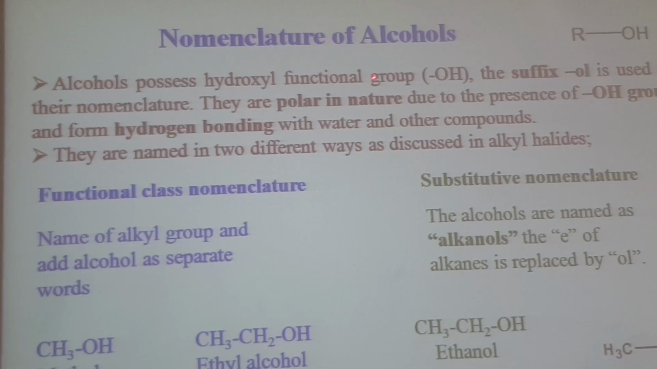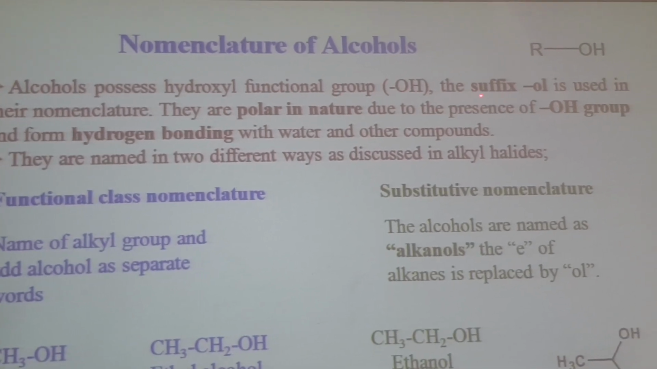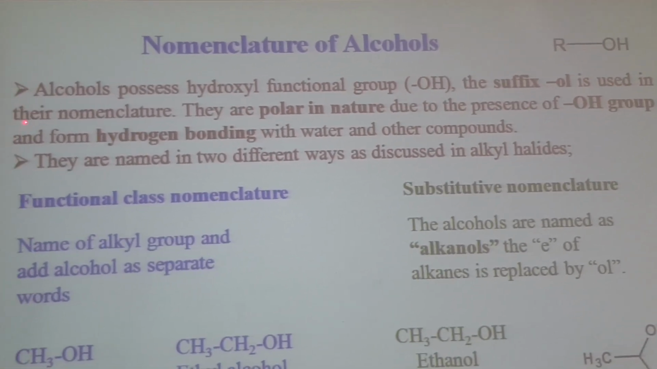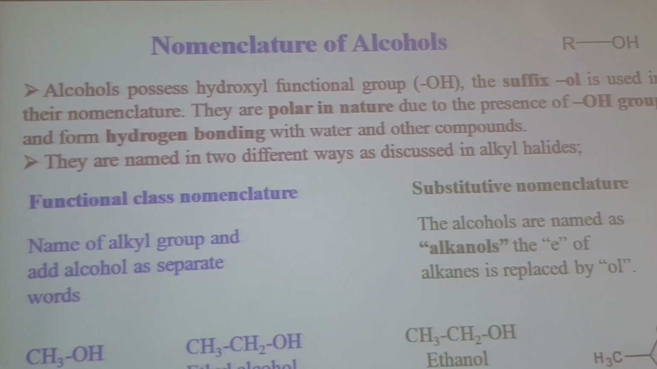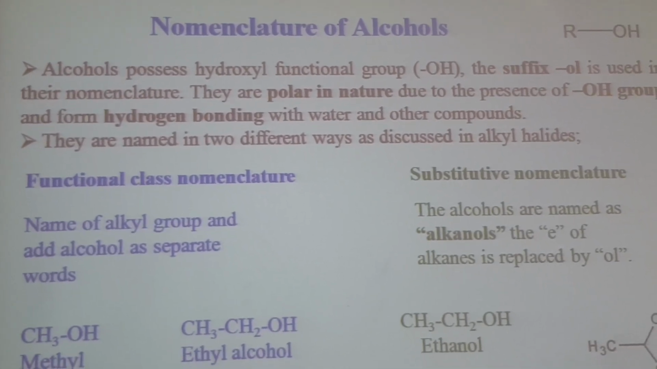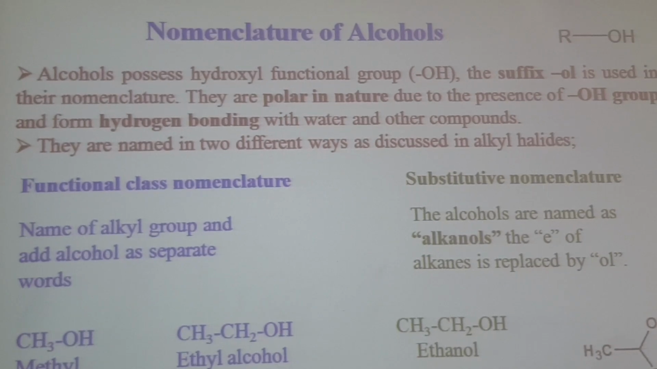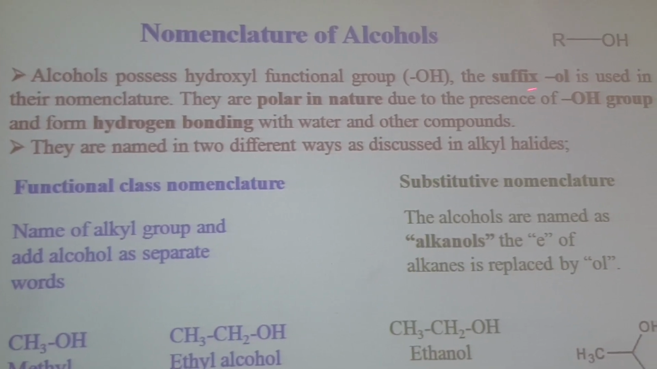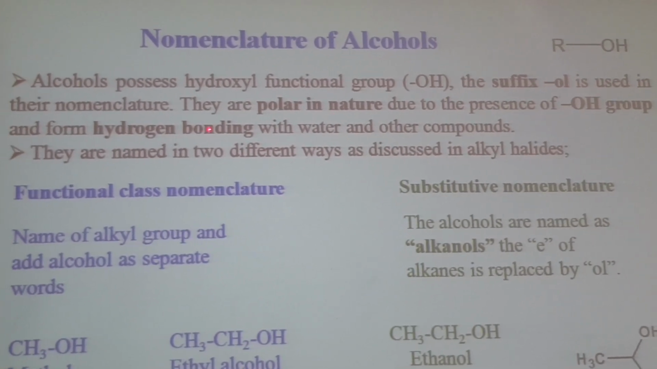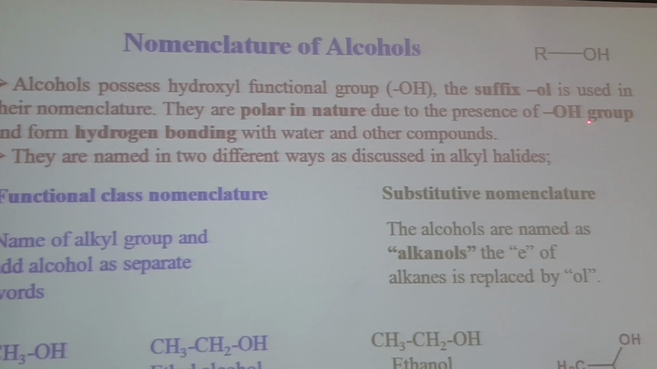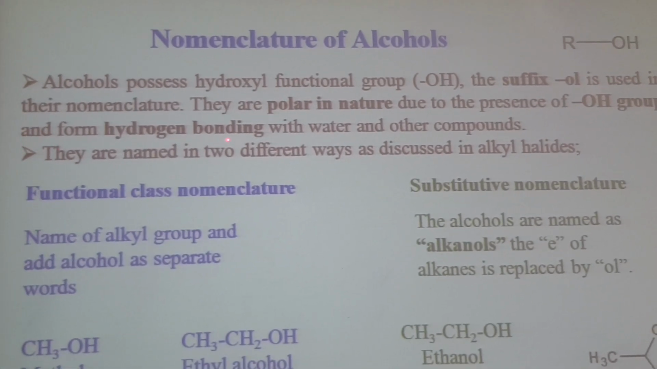Alcohols possess the hydroxyl functional group OH. The suffix OL is used in their nomenclature. In the case of aldehyde, we use AL. In the case of alkene, we use ENE, alkane, ANE. Like that, in the case of alcohol, we use OL. They are polar in nature due to the presence of the hydroxyl group, which can form hydrogen bonds with water or some other polar molecules.